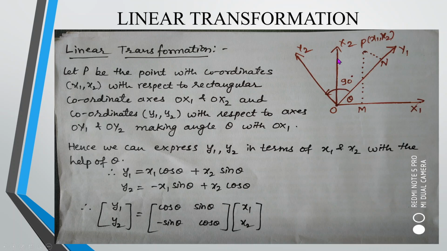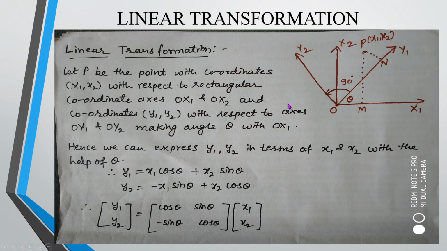See the figure here. I have drawn OX1 as one of the axes and another axis OX2, with consideration of the x variable. With consideration of the y variable, I have drawn two axes, OY1 and OY2. Obviously, whenever you have two axes, the angle between them is 90 degrees. So OX1 and OX2 form an angle of 90 degrees, and OY1 and OY2 also form an angle of 90 degrees. I have taken one point P in the space whose coordinates are x1 and x2.